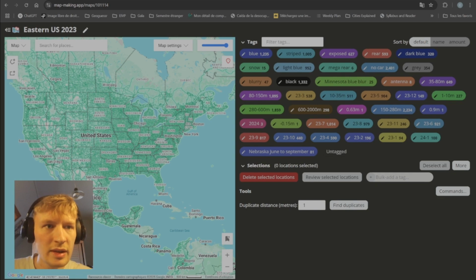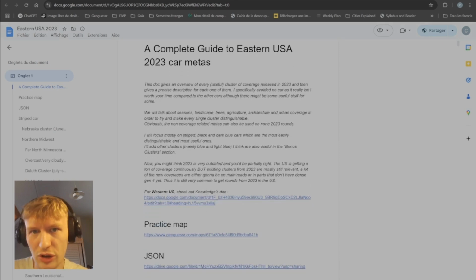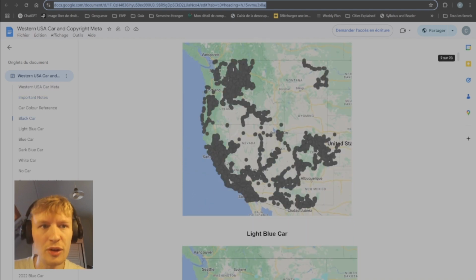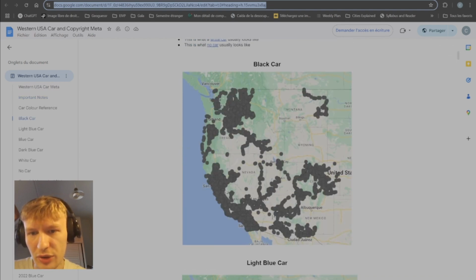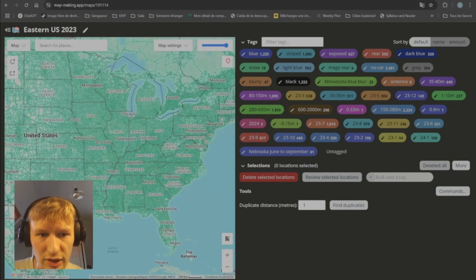I focused on the Eastern US, but I did include a link to Knowledge Stock, which focuses on the Western US. It is a different style of gameplay that you're going to have with the West, where you can also use the mountains and line stuff up, because there's not that much coverage. In the East, there is a ton of coverage.